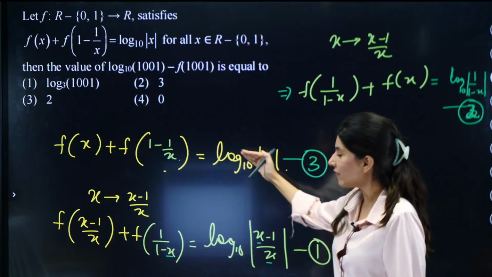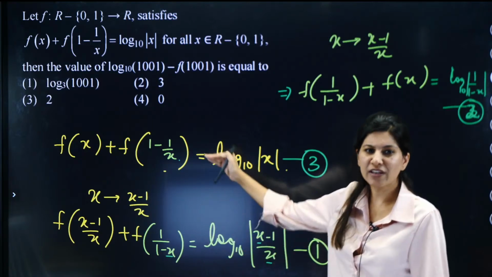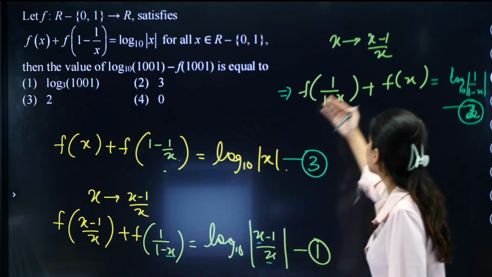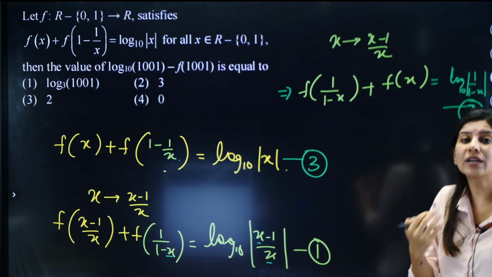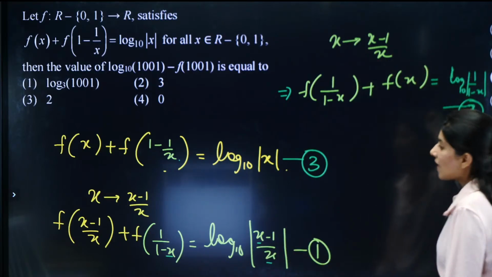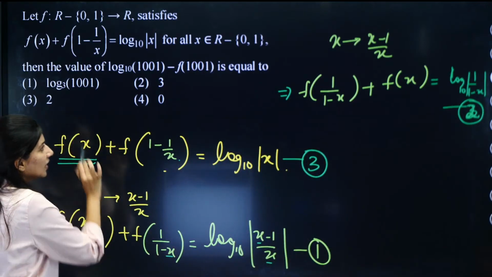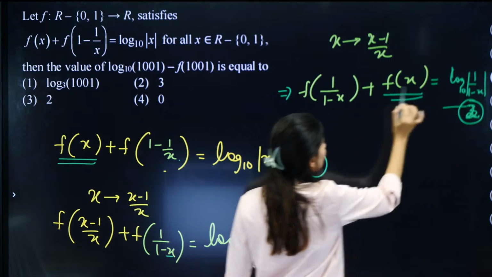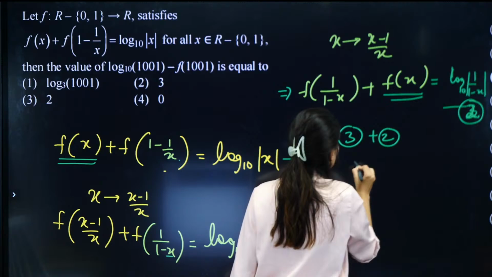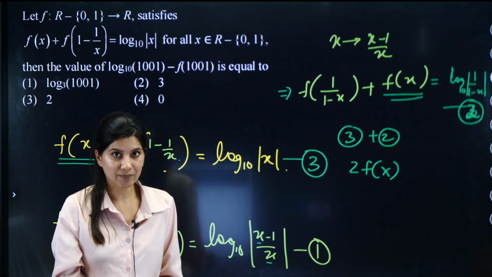Till now, if you carefully observe these two equations, if we subtract these two, we are not going to get fx. So that's why we have to repeat this process one more time, because we were not getting what we required. So we did the same thing. Now we are having three equations, right? What I want is this fx, and this is also fx, right? So third equation and second equation can be added together so that at least I get 2 fx. I want to protect my fx.